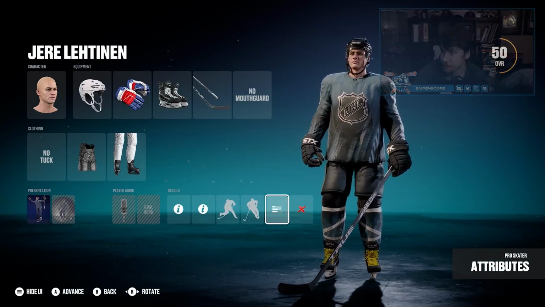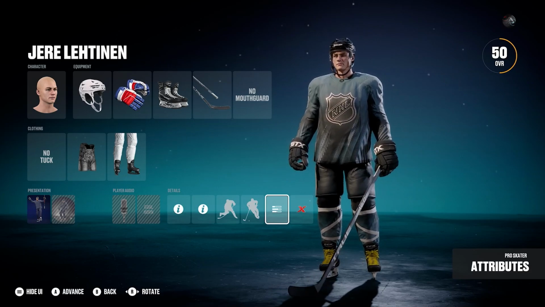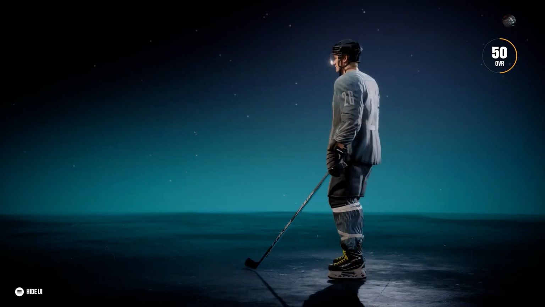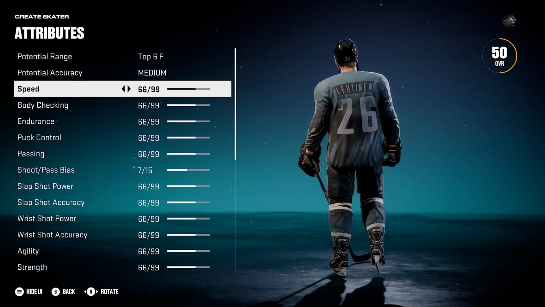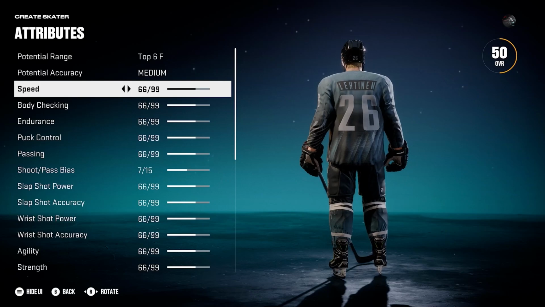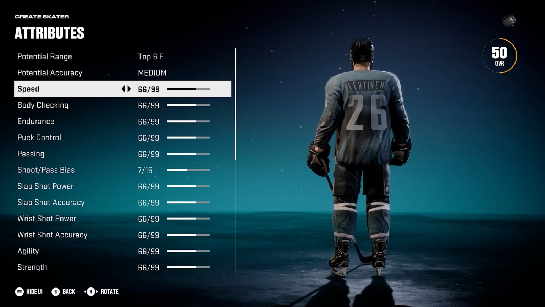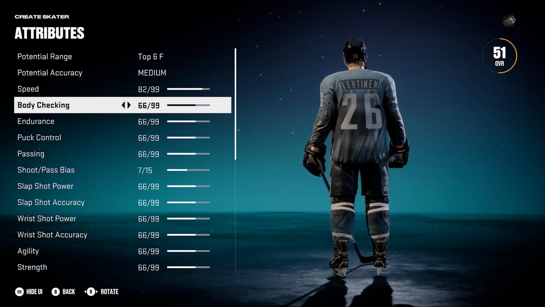If I remove my face from the screen, you can see currently he's obviously a 50 overall. But once we input all these stats, so let's go ahead and input these stats so you guys can see, it actually almost equates to an 85 overall, likely, which is what they have him at. So ChatGPT actually knows basically how to build players in NHL. So you could use this for tons of different things.